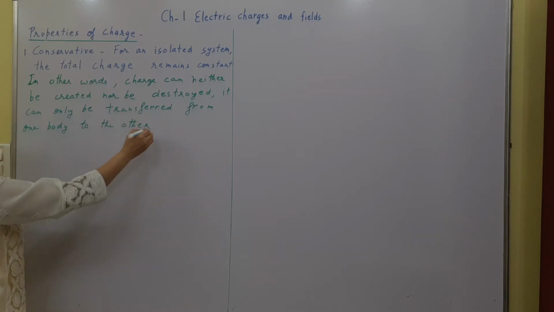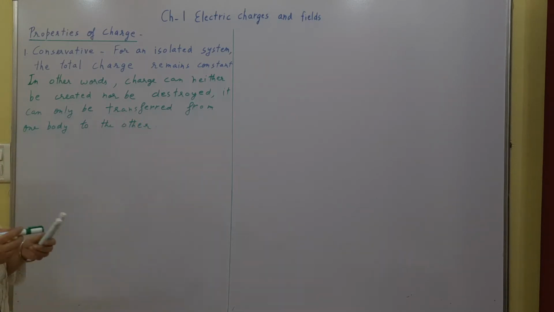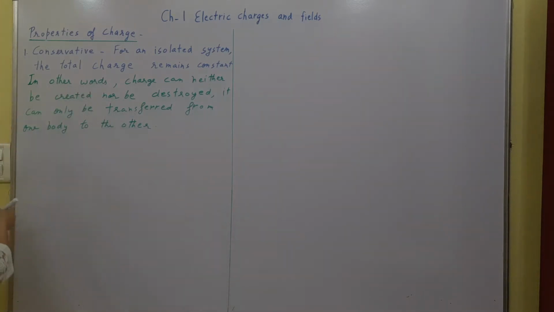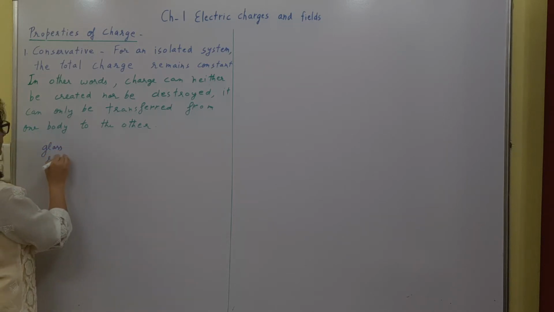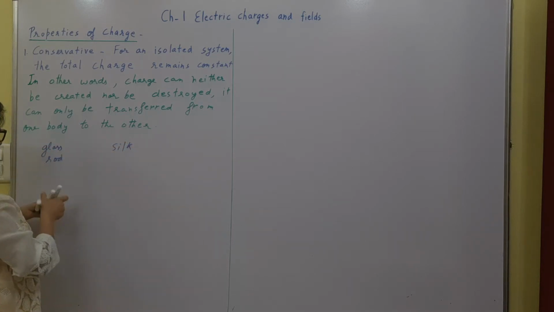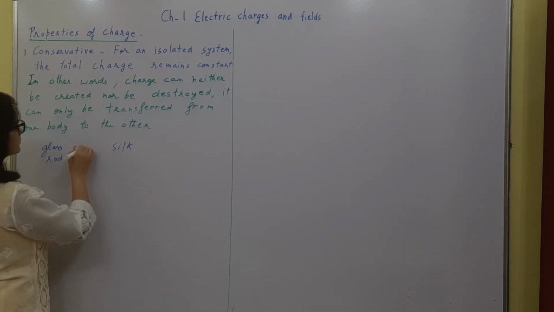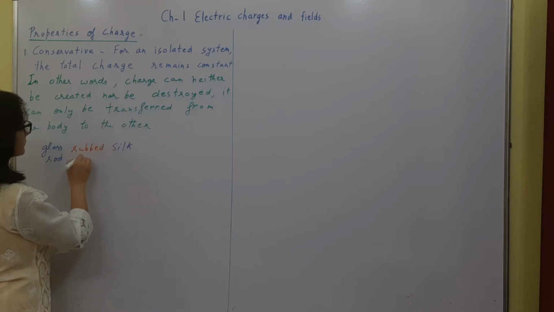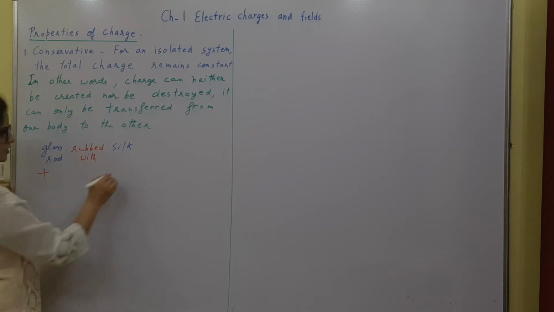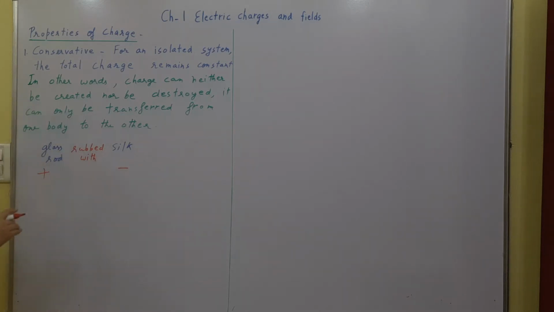So let's take an example. We have already studied the glass rod which is rubbed with a silk cloth. In that case, the glass rod is rubbed with silk. The glass rod acquires positive charge. The silk cloth acquires negative charge.